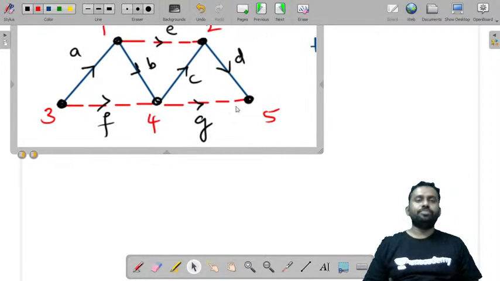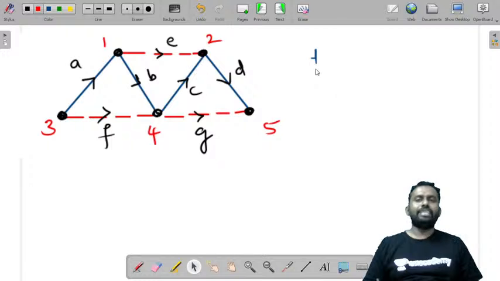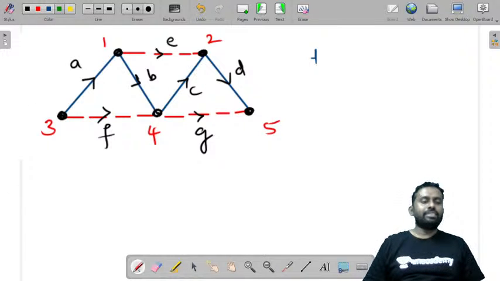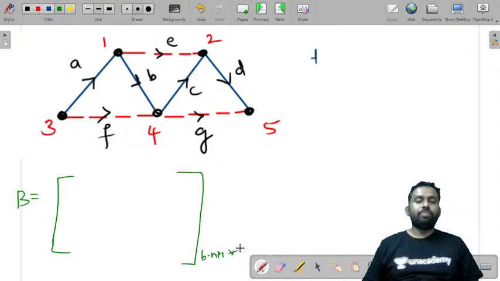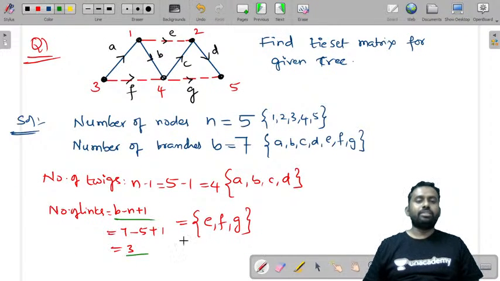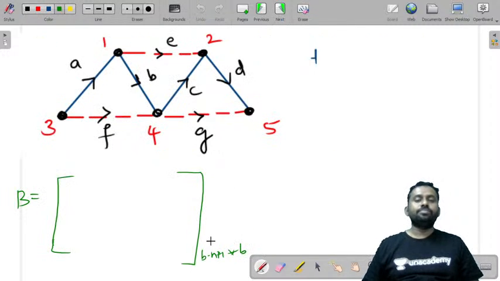Now what is a Cutset matrix? Cutset matrix is represented by B, and the size of the Cutset matrix is the number of links, B minus n plus 1, by B. B minus n plus 1 we got 3, and B is 7. So 3 by 7 is the size of the matrix. So you'll get here I1, I2, I3.